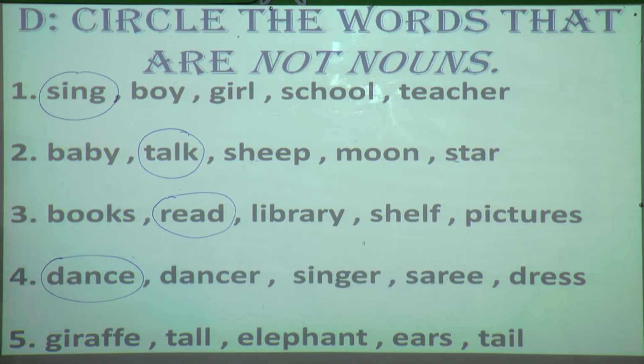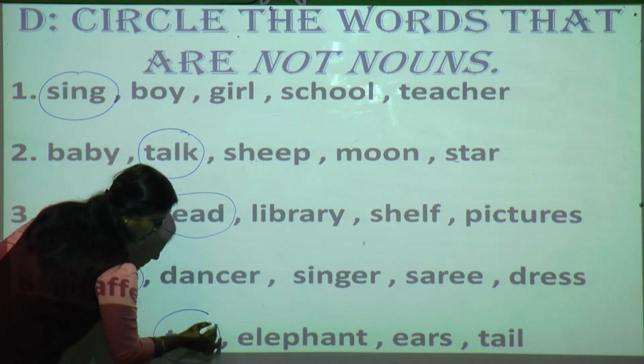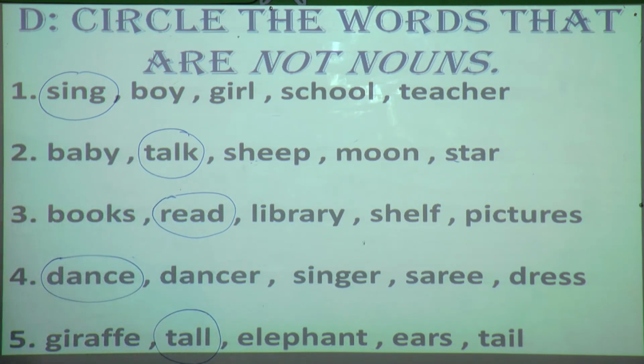Now fifth, giraffe, tall, elephant, ears and tail. These are all names, but tall is not a noun. It is an adjective. So we are going to circle the tall. So understood students till here what I have done? Yes, what we have done? We have circled the words that are not nouns. And then the remaining 6 to 10 you have to do.